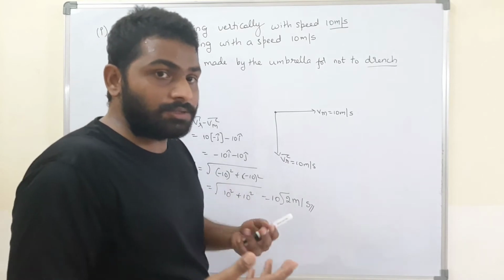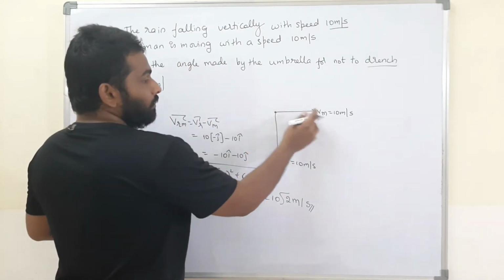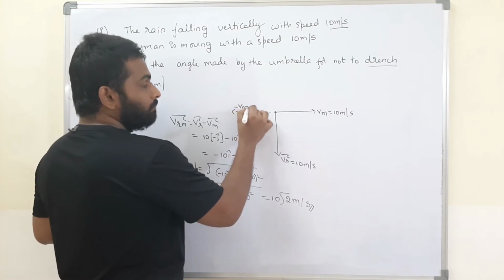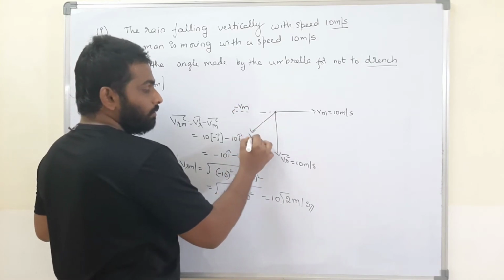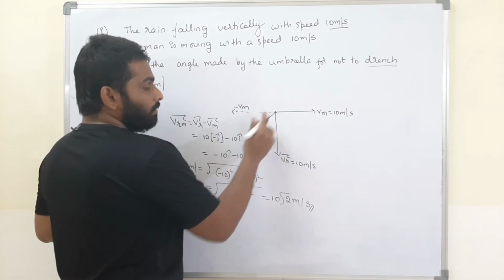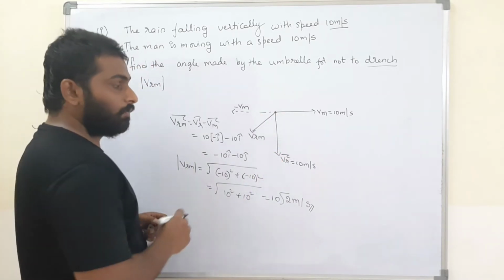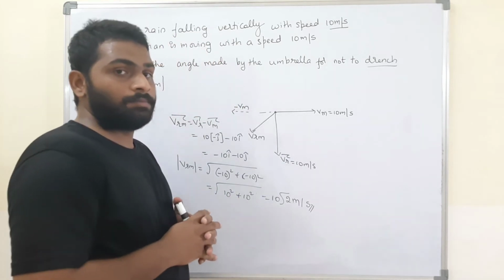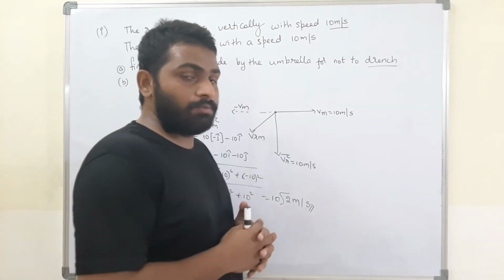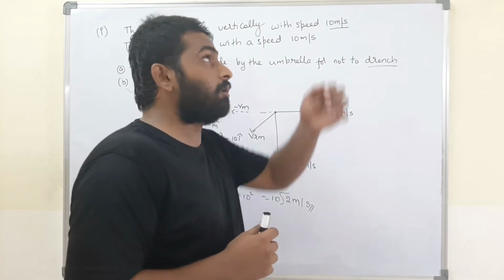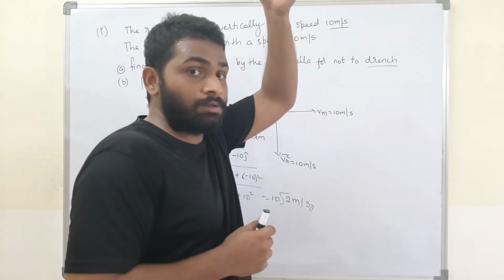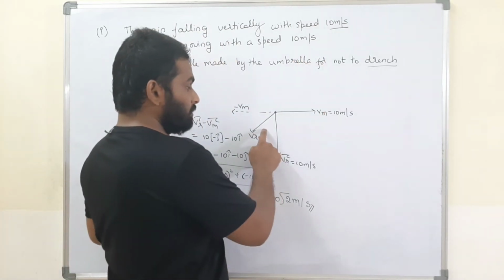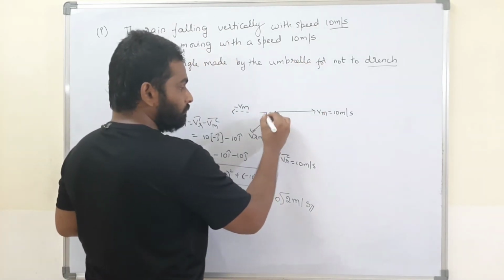If you want to find the direction, say this is Vm, this is minus Vm, and this is the velocity of rain with respect to man. Everyone will accept that? Now if I don't want to become wet, in which direction do I have to keep the umbrella? I should not keep the umbrella like this. I should keep the umbrella in this direction, like this. If this is alpha.